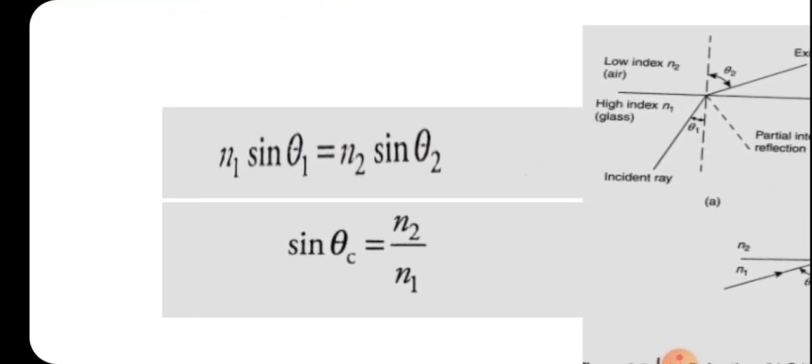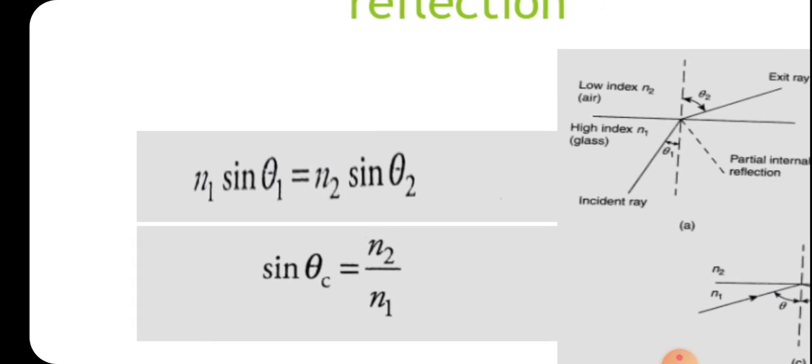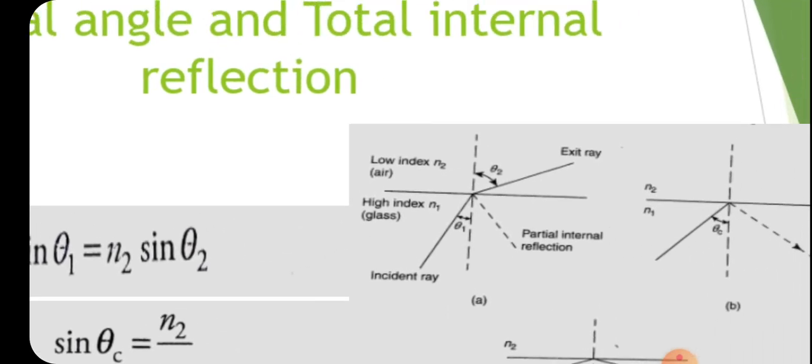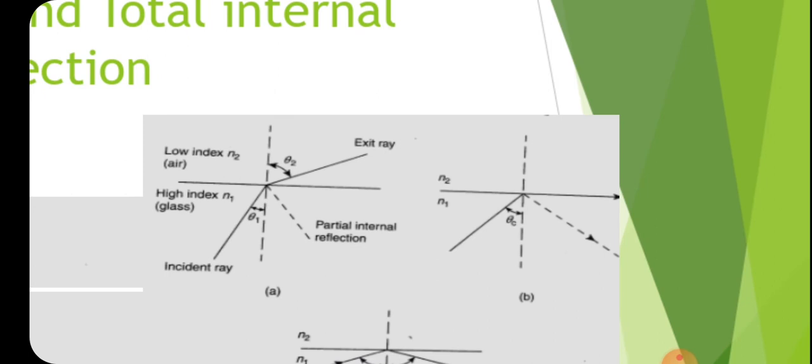In that equation, when sin theta 1 increases, theta 2 also increases. So at a particular stage, the value of theta 2 becomes 90 degrees. Here in the figure, theta 1 is the angle of incidence. When theta 1 is increasing, theta 2 also increases. So for a particular value of theta 1, theta 2 will be 90 degrees. So this angle of incidence is called a critical angle.